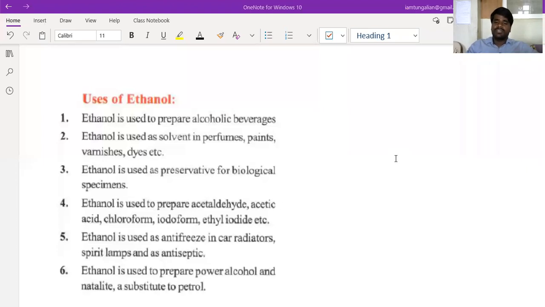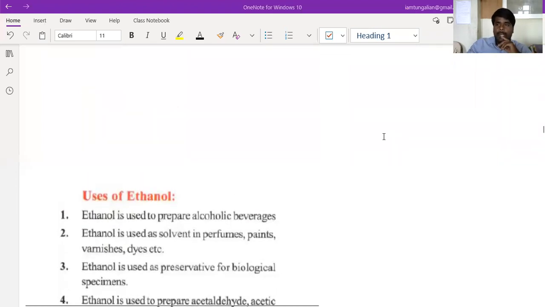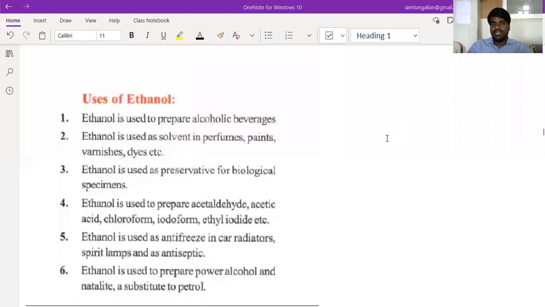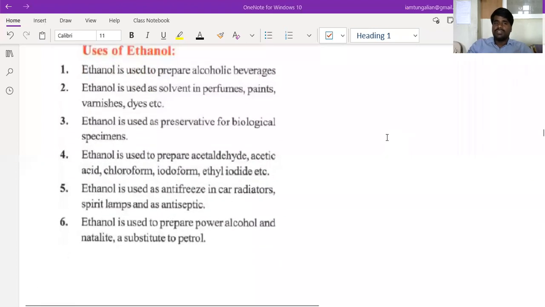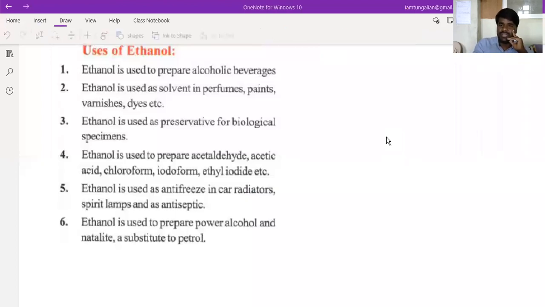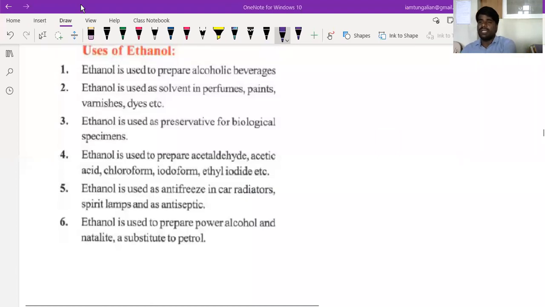If you remember, in the last class we discussed the chemical properties of alcohols. Under that, ethyl alcohol is very important for us. Ethyl alcohol is used in the preparation of alcoholic beverages. Various types of alcoholic beverages are prepared using ethyl alcohol, and they consist of a certain percentage of it. Those percentages are not important for us.